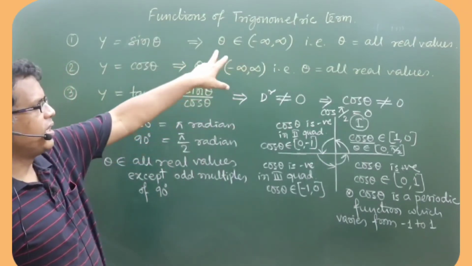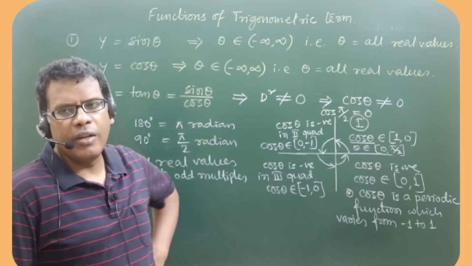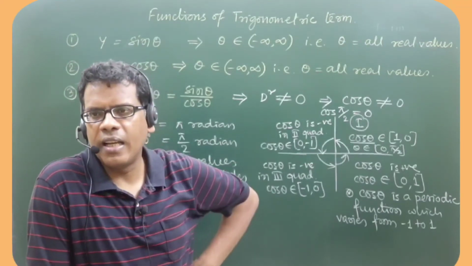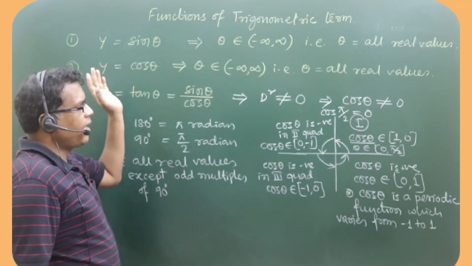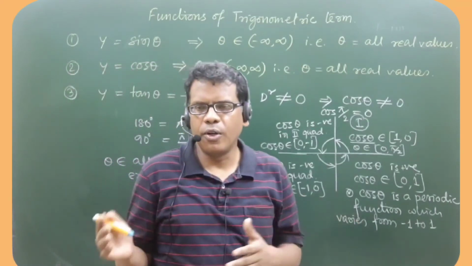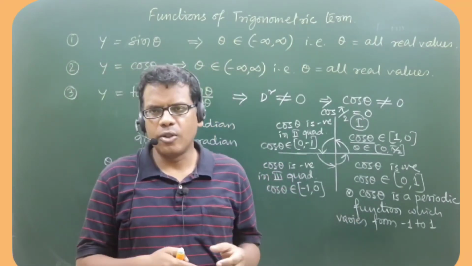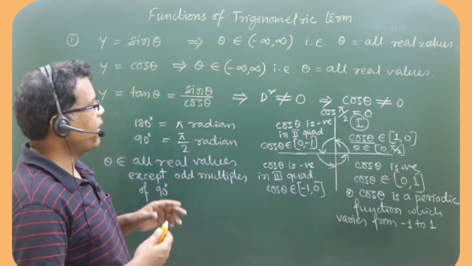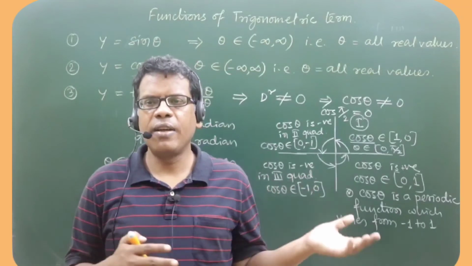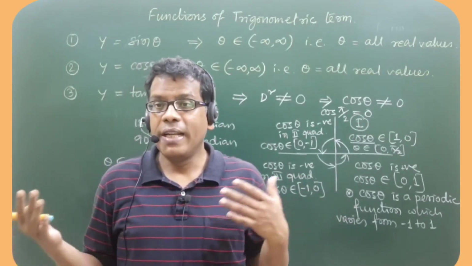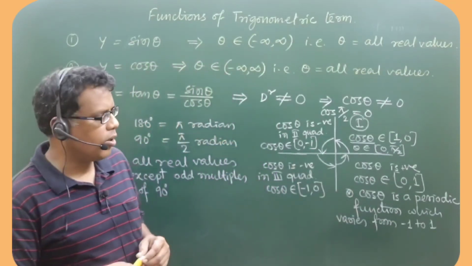In point number 2, you can see theta equal to all real values makes sin theta and cos theta both defined, right? And their range, the numerical value of sin theta, varies from -1 to +1. The same happens for cos theta also.